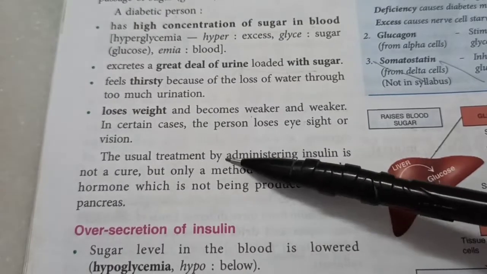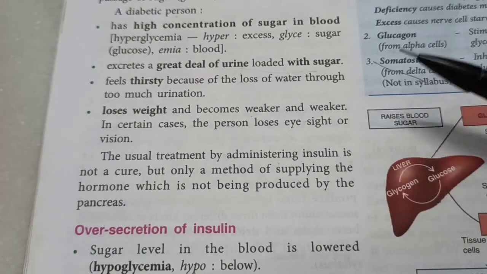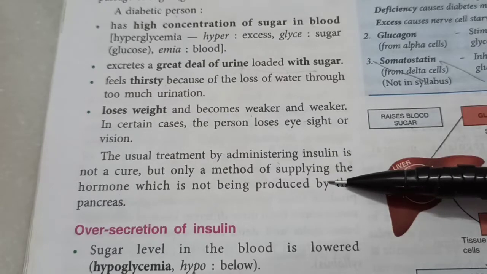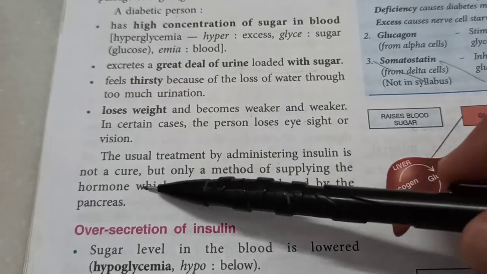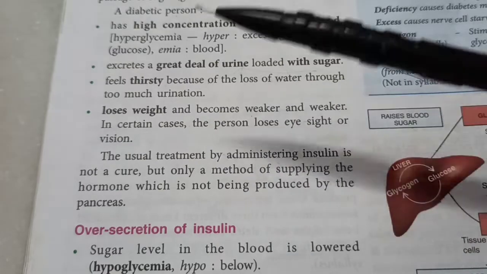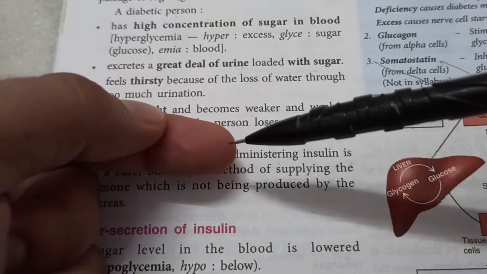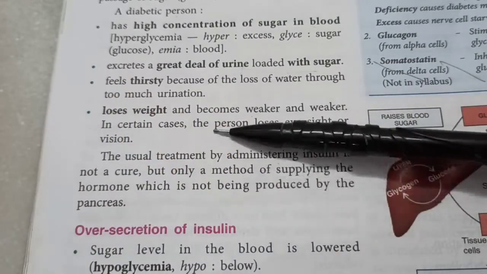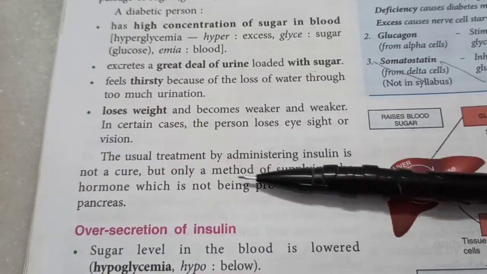So the treatment is to administer insulin. If your pancreas is not producing insulin, then you'll have to take injections of insulin. But it's not a cure. It's not curable. We can only check the blood sugar level by a test. There's a machine which just takes a sample of the blood and checks the blood sugar level after each meal. And if it's too high, then just take a shot of insulin.